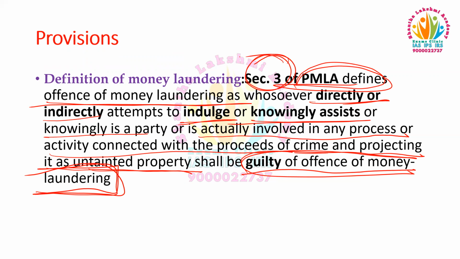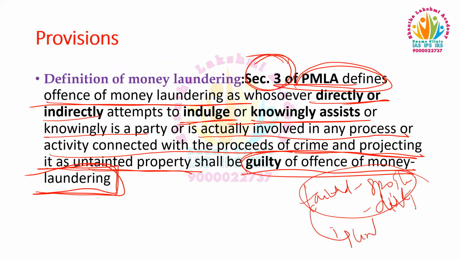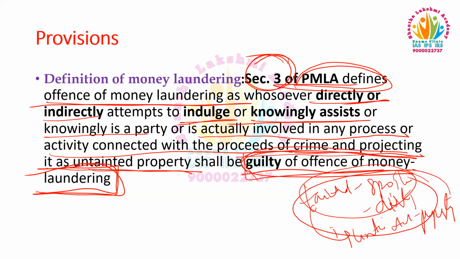Whosoever person, whoever the individual is, whether directly or indirectly attempts to indulge in the process of conversion of the tainted property, that is, tainted means spoiled or contaminated, dirty money earned through illegal means, into untainted property, meaning clean, good, not spoiled or contaminated property, those persons shall be held guilty of offense under this Act, the Prevention of Money Laundering Act.